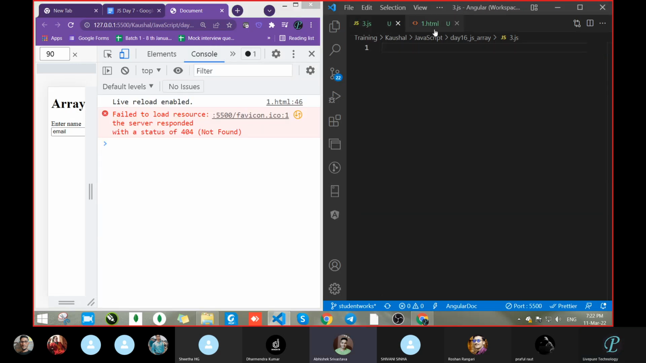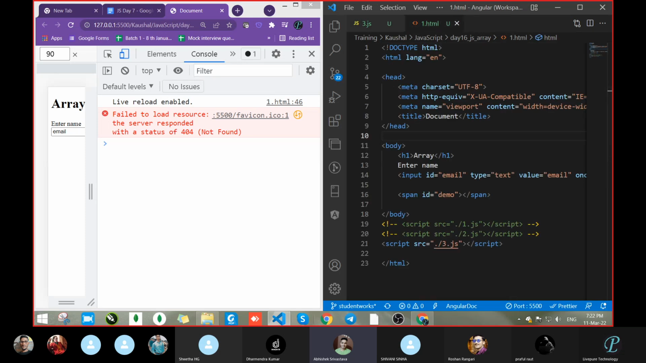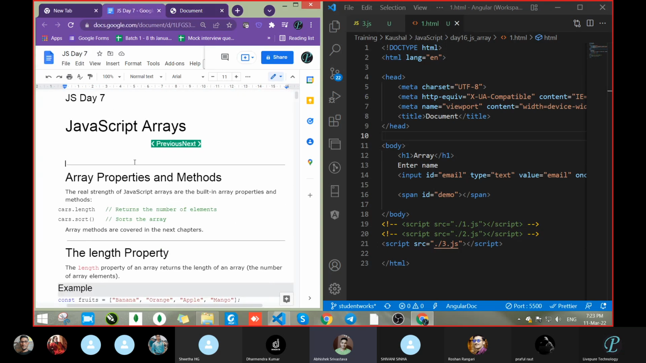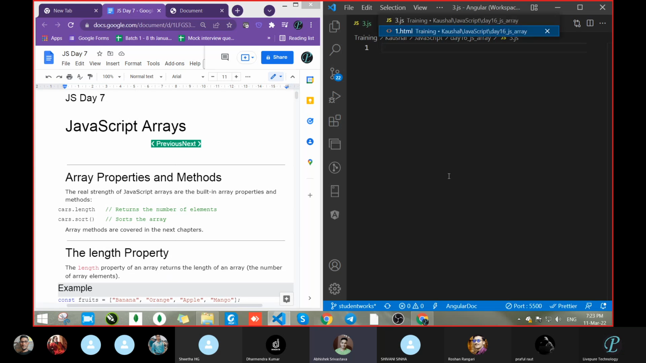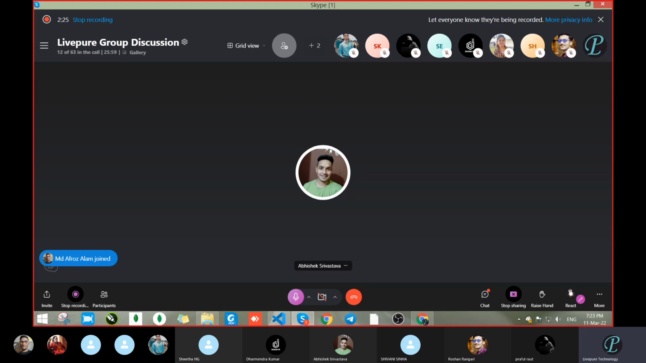Sir, in an object, we will write in curly braces, and when we go with the array, we use square brackets. Correct. Next, this is in key and value. An object is a key and value pair, correct. And an array is with the index, the value, the index number, sir.